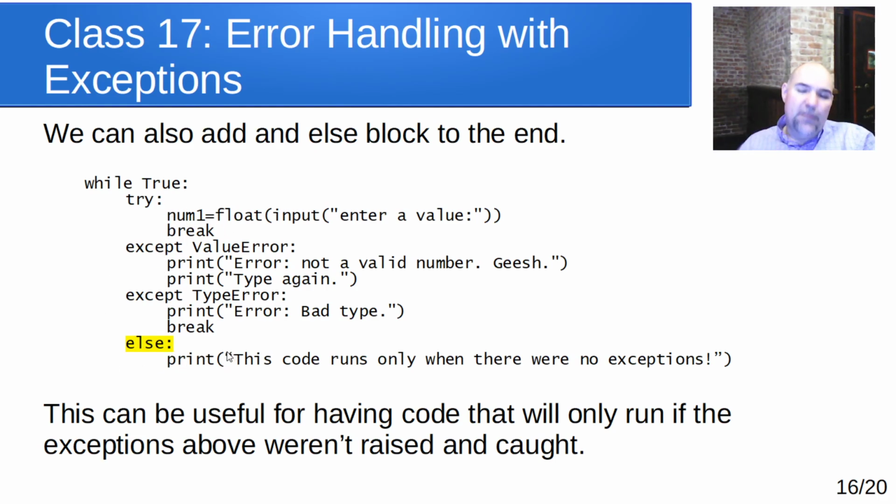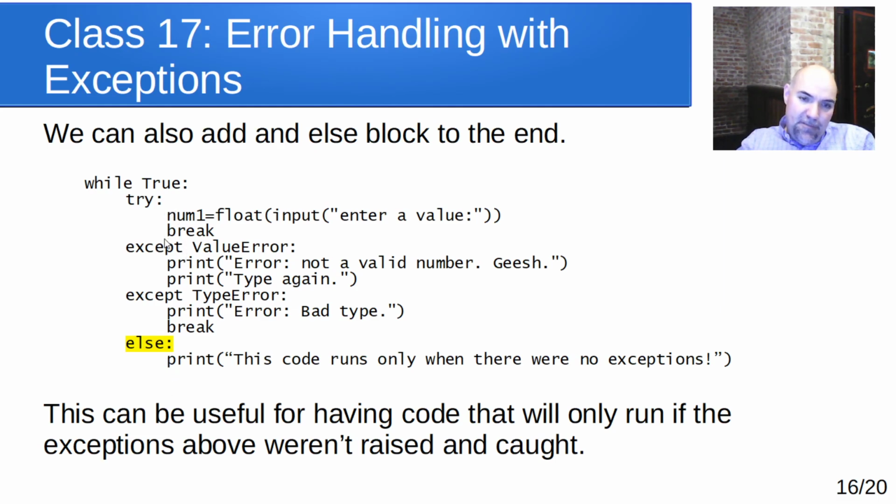Now that's a little bit weird for people when you first see that, because you think, well, if this were an if, it would do this or it would do that, but it wouldn't ever do both. This is going to do both the indented stuff under the try. And here, because there's a break, it actually won't get down here. So this is probably a bad example. But the idea is that it'll do the stuff that's indented, and if that succeeds, it'll do the stuff in the else block as well.